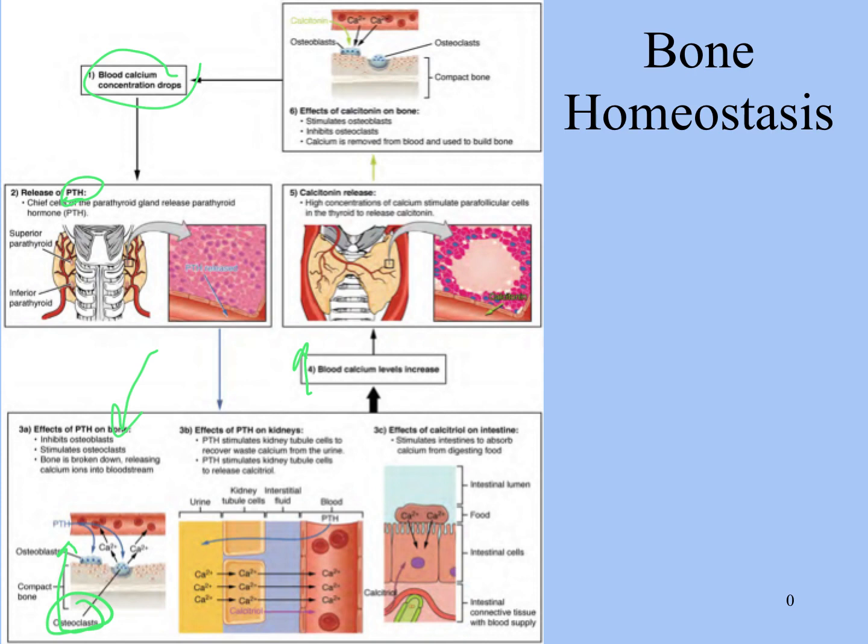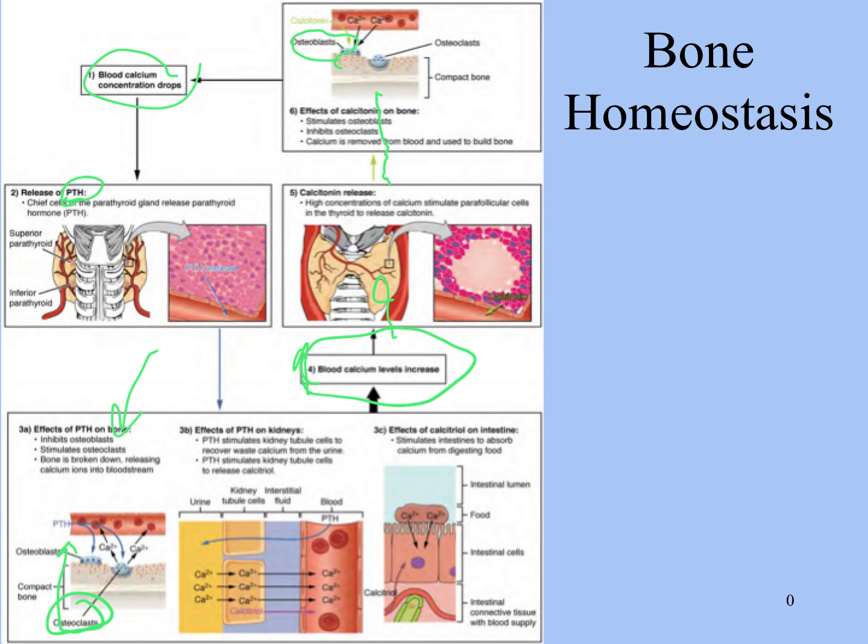Now, if blood calcium levels are too high, that will go to the thyroid glands and the C cells that'll release calcitonin. Calcitonin will go and activate osteoblasts, which will take calcium from the blood, deposit it into bone, and those osteoblasts will lay down new bone as a result.